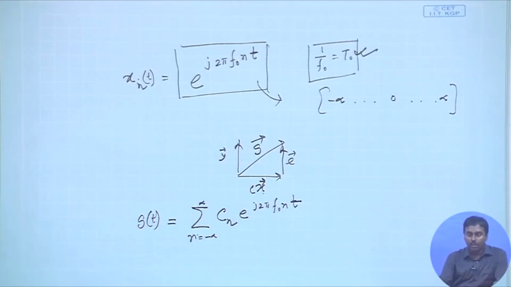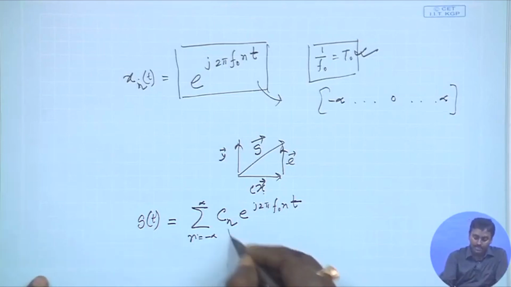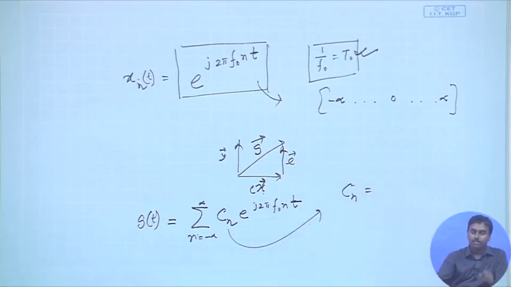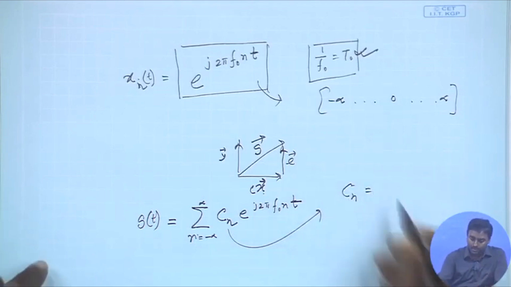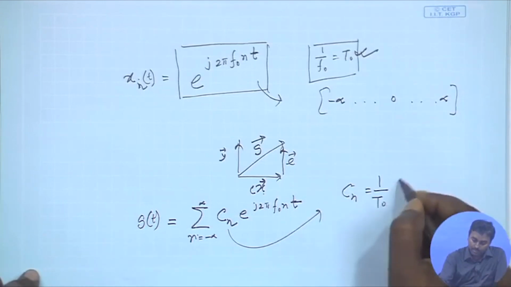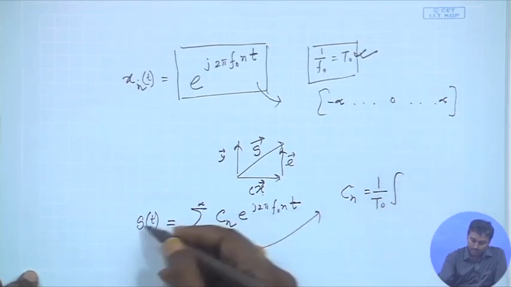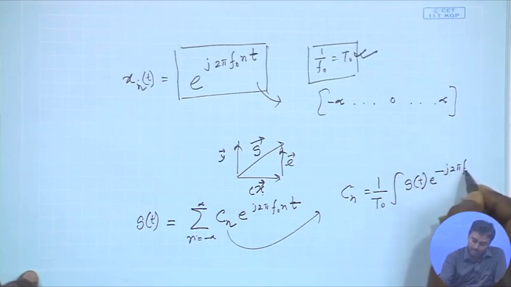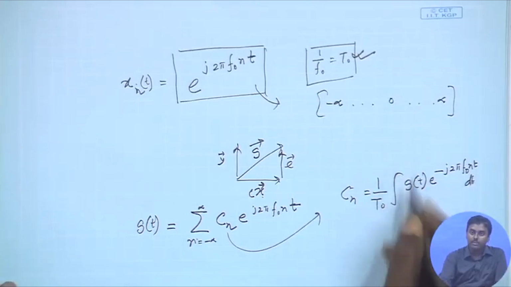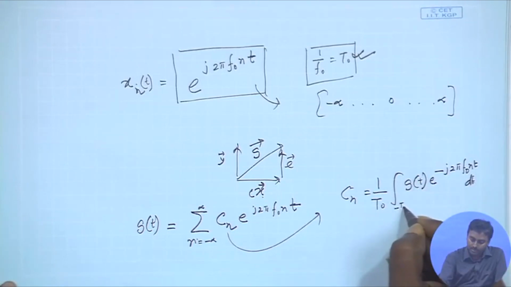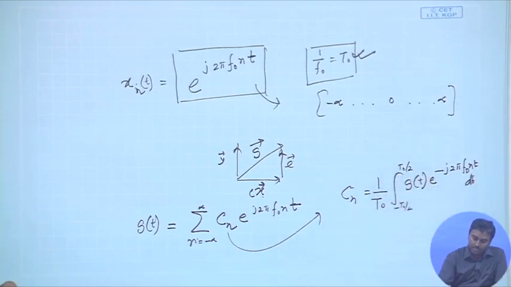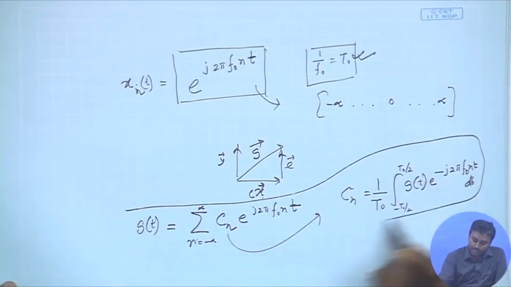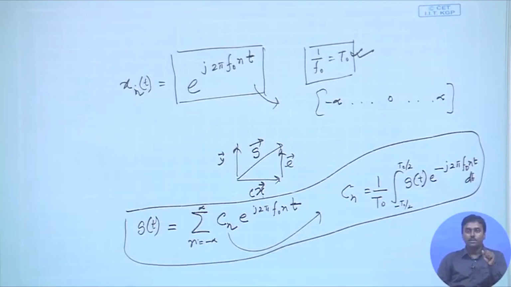So, this is something we can always talk about, where the Cn's are evaluated just by that error minimization process, which was evaluated as 1 by T0 integration of whatever that g(t) is, times e to the power minus j 2 pi f0 n t dt, and it should be integrated over that period, let us say minus T0 by 2 to plus T0 by 2. So, that is the Fourier series, and the corresponding coefficient we already know about, right. This is something we already know.